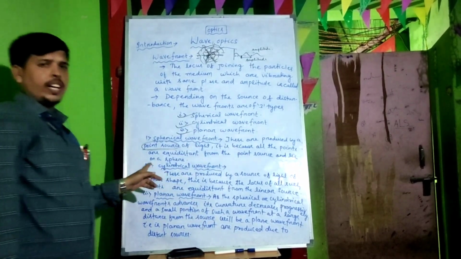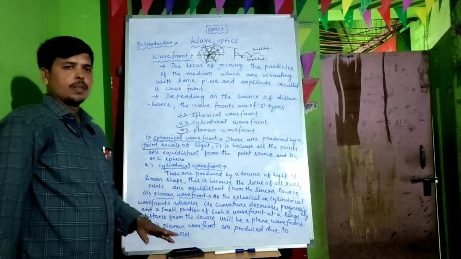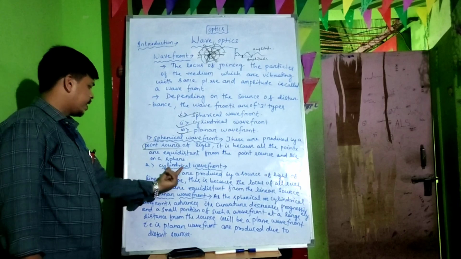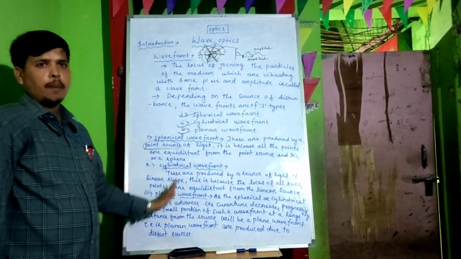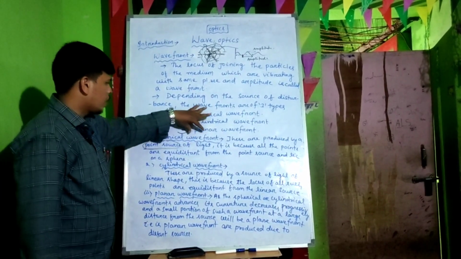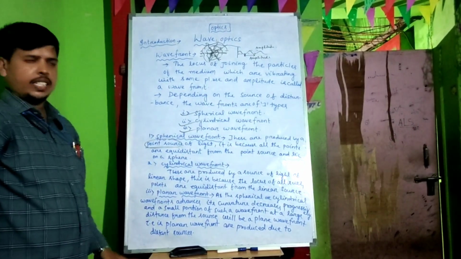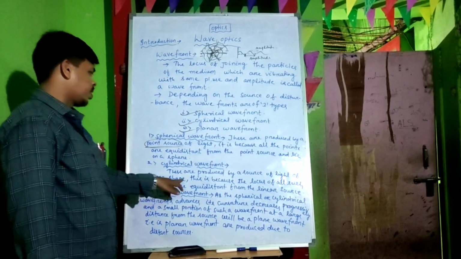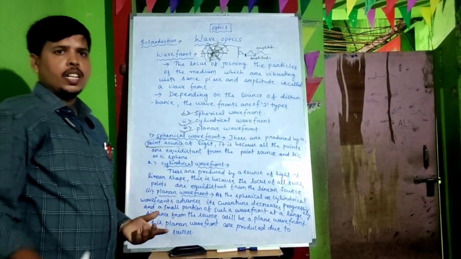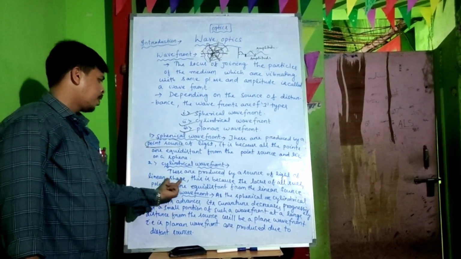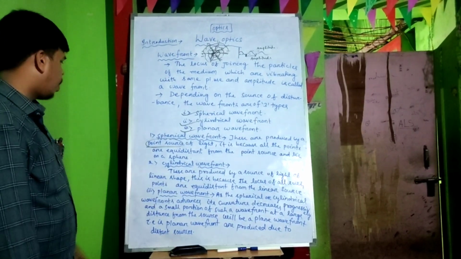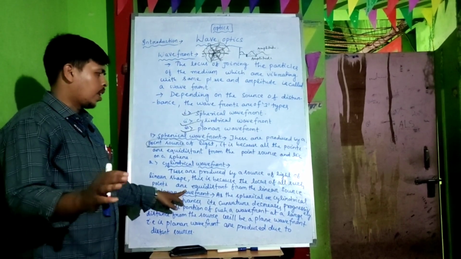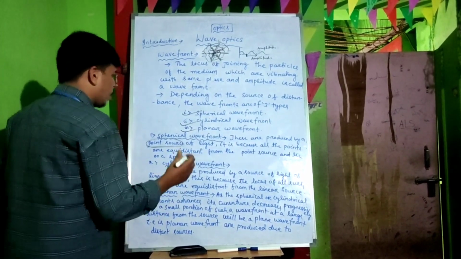Then going to the second part, that is cylindrical wave front. These all are the same in manner; the words spherical, cylindrical and planar are different, but according to the wave front these are all the same. These are produced by a source of light of linear shape. Cylindrical wave front means it becomes a linear shape. This is because of the locus of all such points. All of you point out this part: locus of all such points.